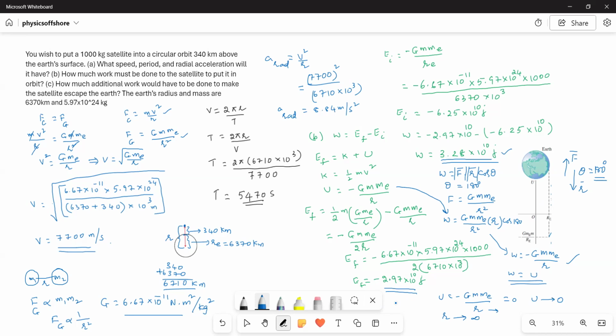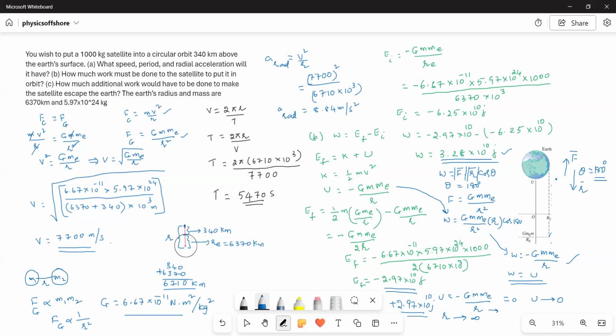So when does it become 0? When we do work equal to plus 2.97 into 10 to the power of 10 joules. Add these two, then this will become 0, and it will escape from the Earth's attraction. That much work should be done on the satellite by the engines. So when we do 2.97 into 10 to the power of 10 joules of work on the satellite, it will escape from the Earth's attraction.